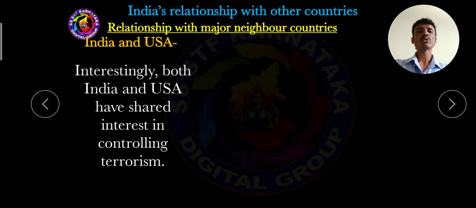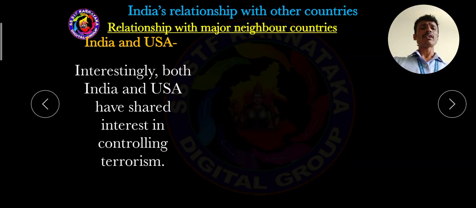Then, dear students, interestingly, the word interestingly plays a very important role here: after 1965, America extended their support to Pakistan. It also means India and USA have a shared interest in controlling terrorism.